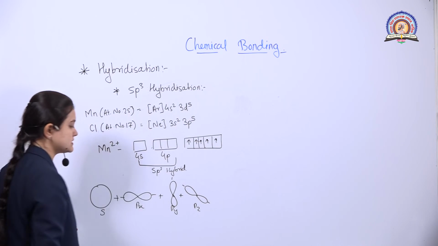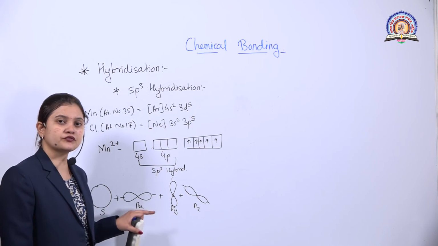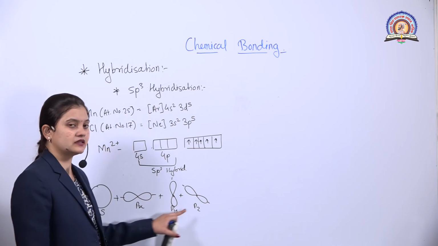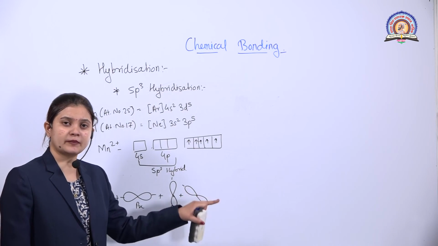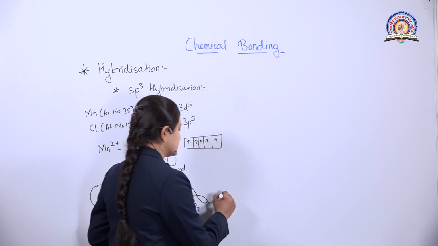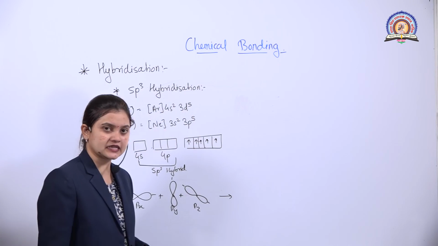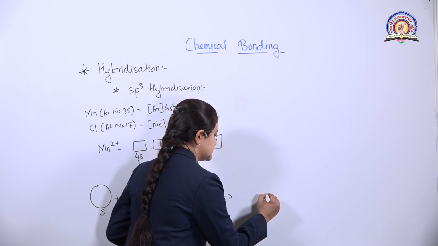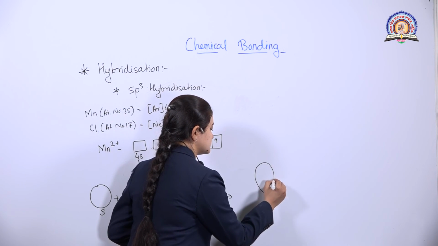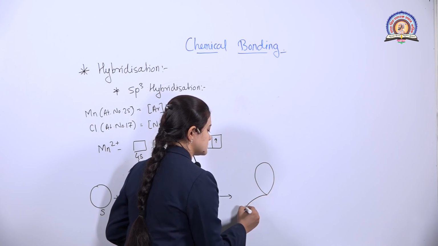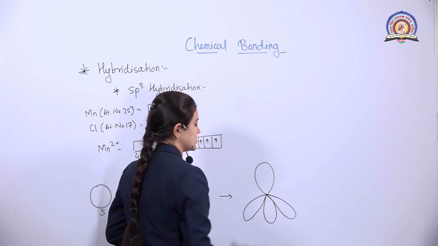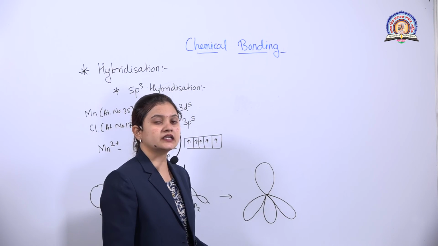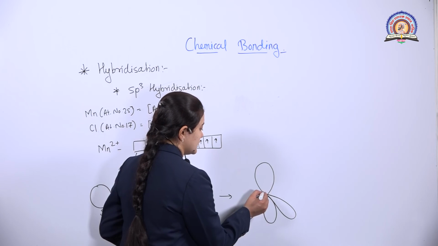So in the process of mixing there are 4 orbitals, so there will be 4 hybrid orbitals. When this undergoes hybridization, it forms like this. That means this shape is a tetrahedral geometry.